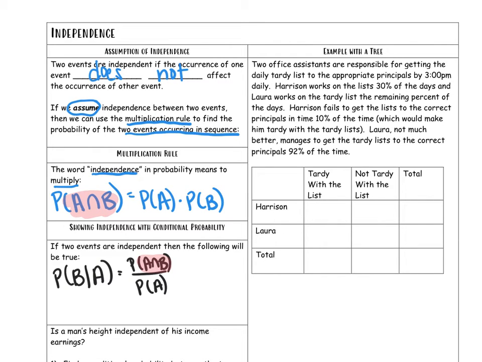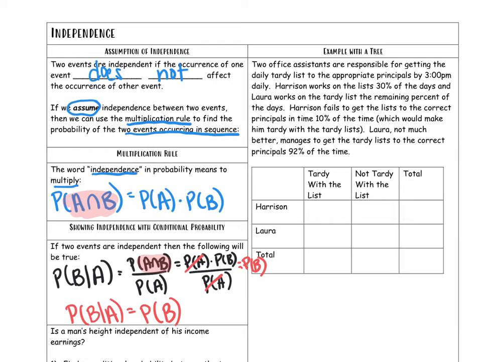So we can rewrite this as the probability of A times the probability of B, all that divided by the probability of A. And notice that you have probability A on top and bottom, so they cancel out. So if two events are truly independent, because we assumed independence right here to get here, but if they truly are independent, then what this says is that the conditional is equal to the probability of just B. So when I write this, the formal definition of independence is the probability of B given A is equal to the probability of just B.